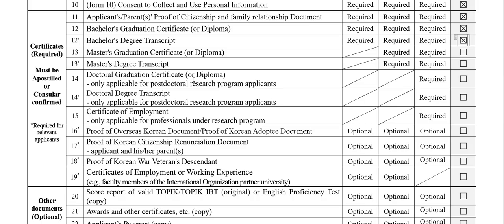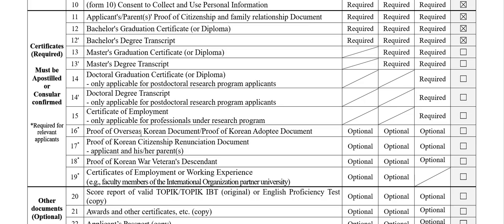And the same, if you are applying for a research program, then you have to submit your doctoral graduation certificate and your transcript. And certificate of employment, form number 15, the certificate of employment is not what you think. Many ask me, okay, we have a certificate of employment, do we have to submit it under form 15? No, it is only applicable for professionals under the research program. If you have some professional employment certificate under the research program, it is only for them. Look, they have given it for masters, for doctoral it is not applicable, it is only applicable for research programs. So if you are one of them, just take it out. For the rest, just leave it blank.